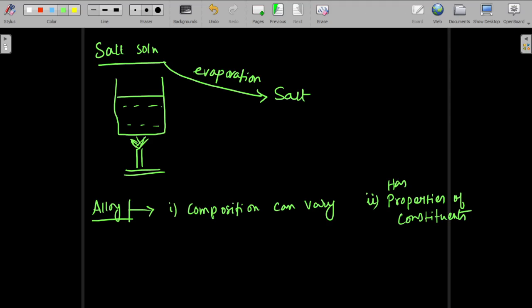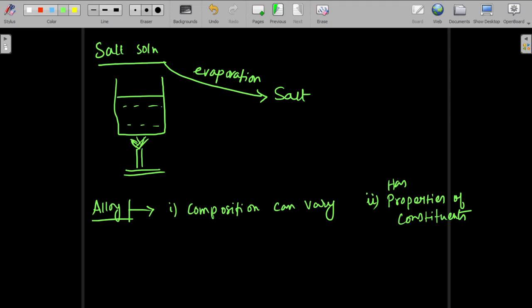Like if you talk about brass, brass means what? Copper and zinc. Zinc is a white kind of metal, so the shiny color of the brass is given by zinc actually. And copper gives the strength, the tensile strength is given by copper, because zinc anyways is brittle, it is not going to help.